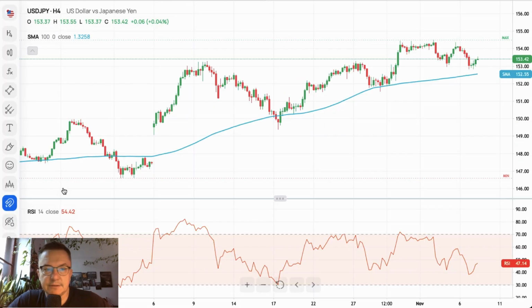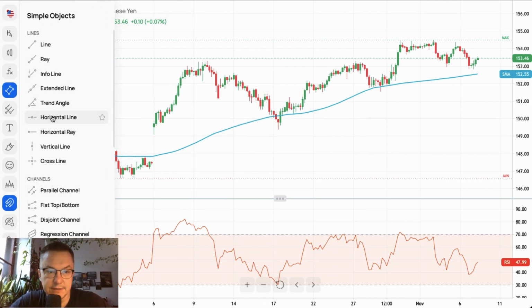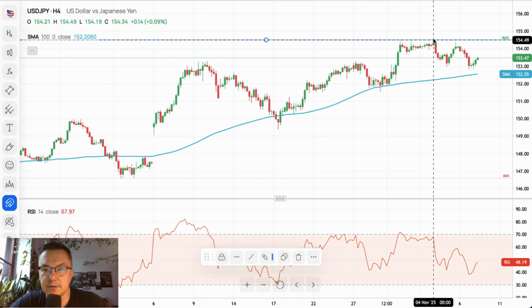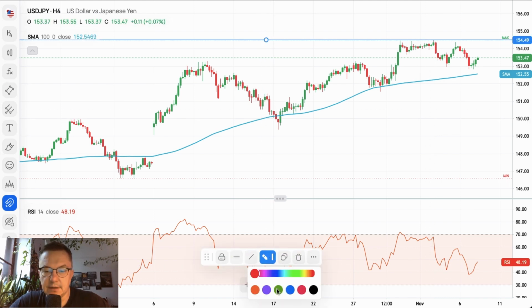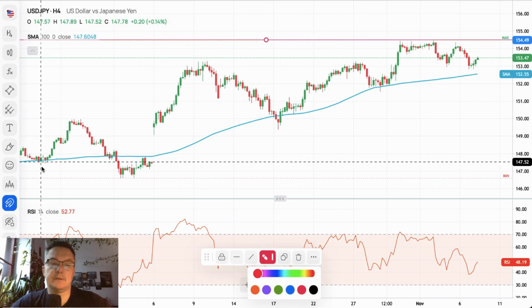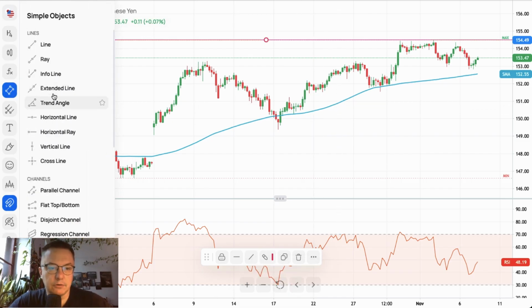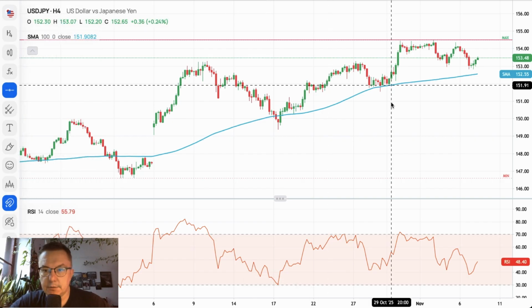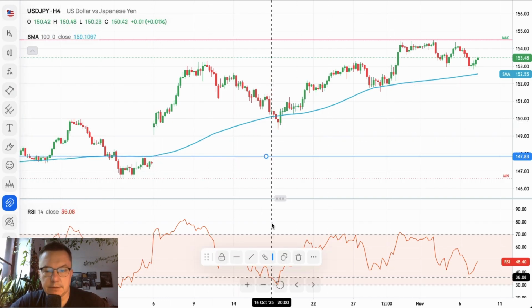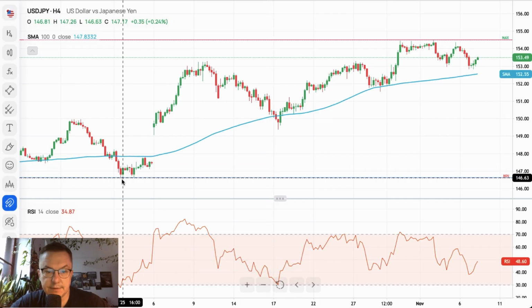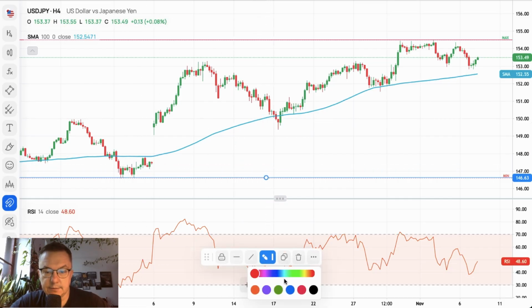Is the US dollar versus the Japanese yen moving higher? As you can see, this market made a new high. Nevertheless, it's not moving up as strongly as expected. 154.49 is the level. So this is the technical resistance, obviously. And now what we are going to do is place our indicator for the gap, because the gap is still not filled, and this will be the support.